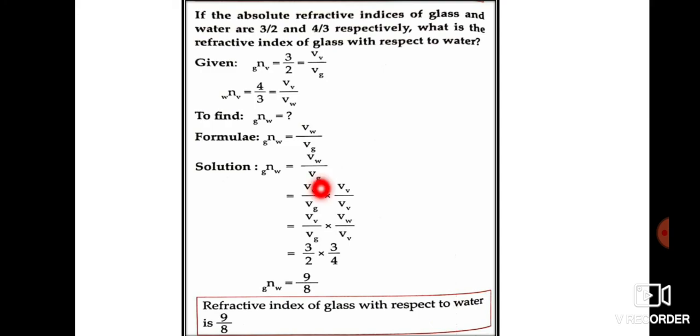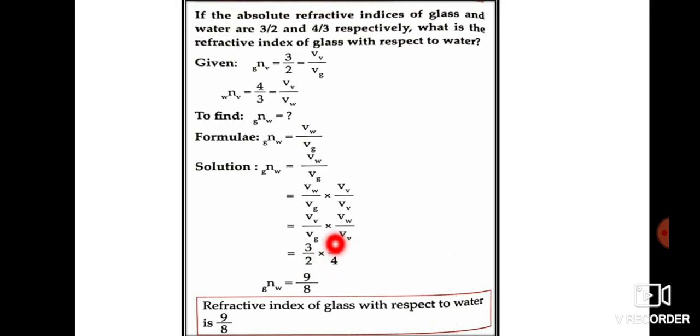Okay, so what we are going to do is, we are going to take VW upon VV and VV, that is velocity of light in vacuum, upon velocity of light in glass. So we are going to separate these two fractions like this. So we are going to take VV as the numerator and VG as the denominator, and the remaining VW and VV. I hope you can understand. Now the value of velocity of light in vacuum upon velocity of light in glass is given to be 3 upon 2. Can you see? So we are going to write 3 upon 2.